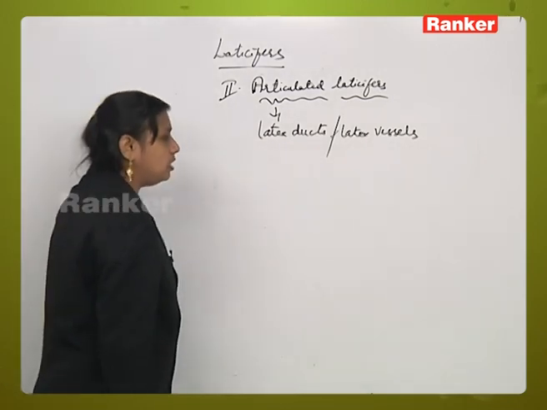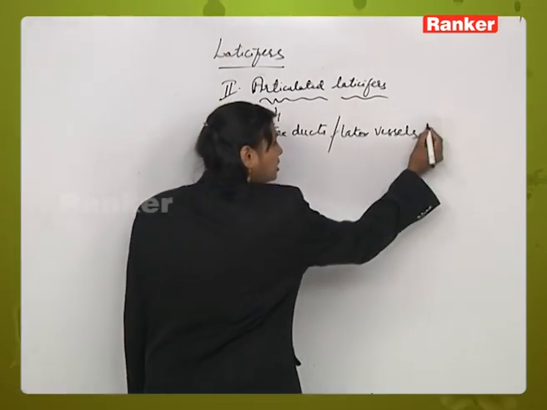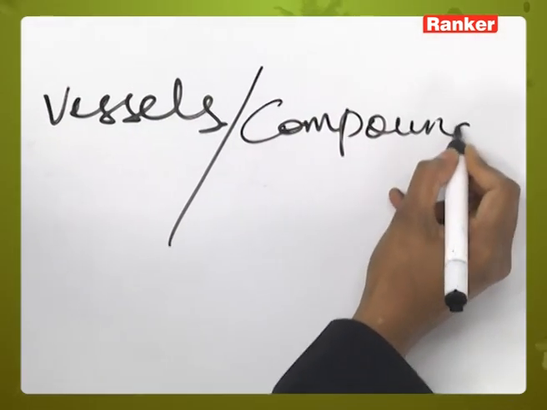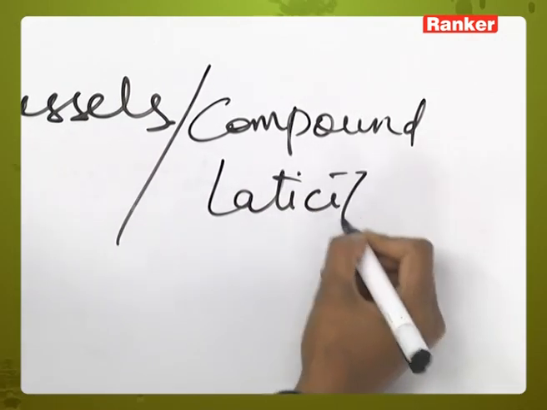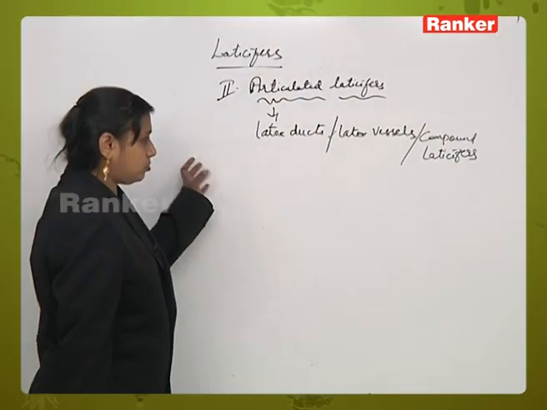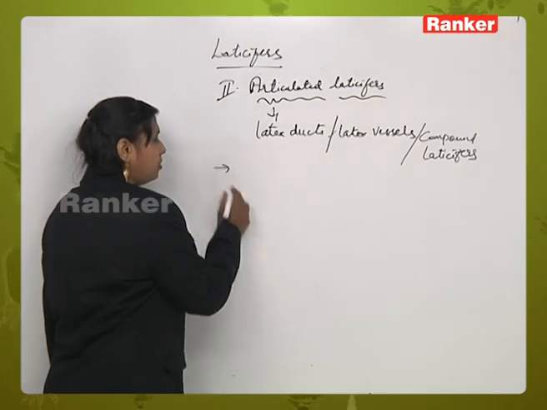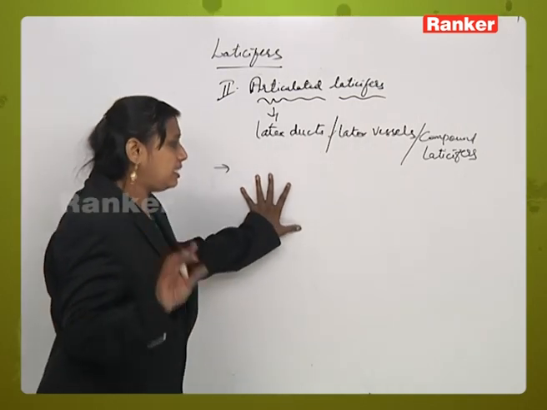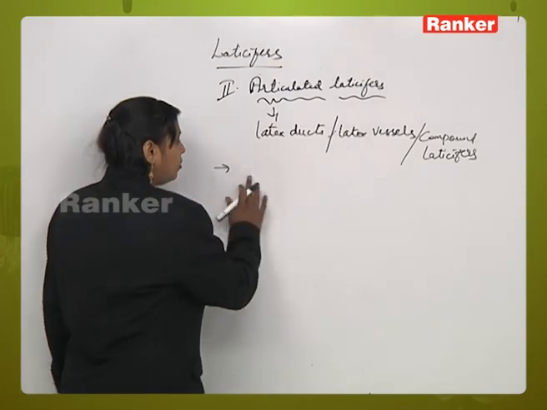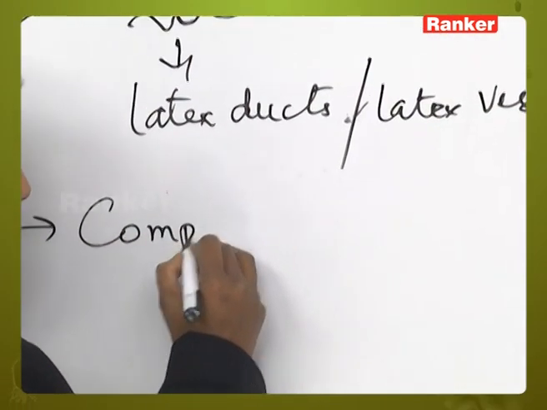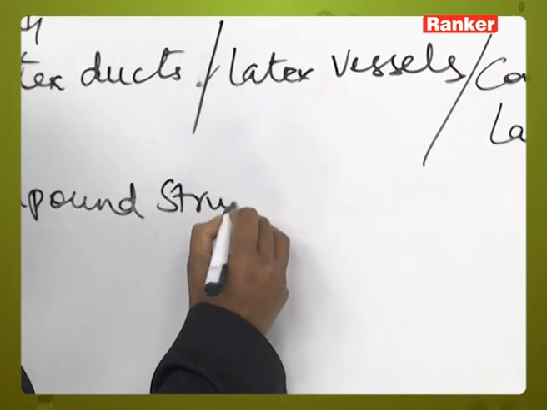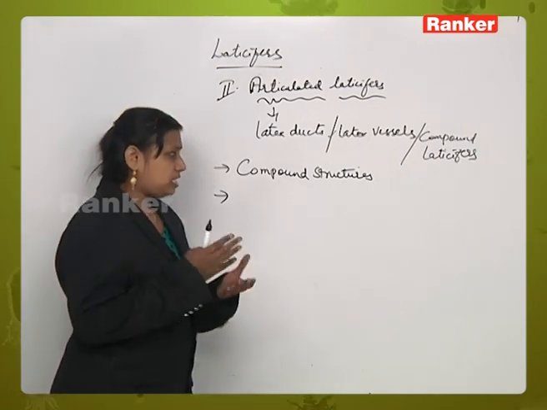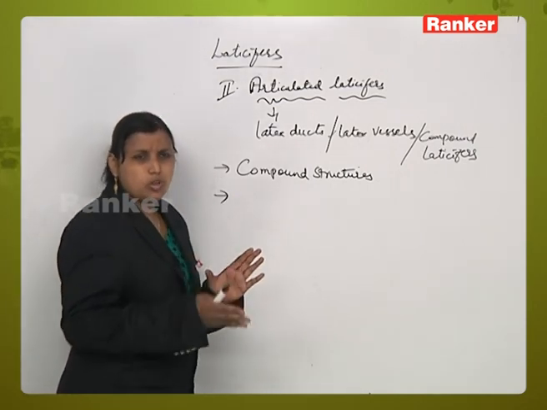These are also called latex vessels, or compound laticifers. These two also develop from the embryonic stages from the meristematic tissue, similar to the latex cells, and these are compound structures from the developmental point of view. How are these laticifers formed? These are formed by the destruction and degeneration of the cross walls of the rows of the cells.